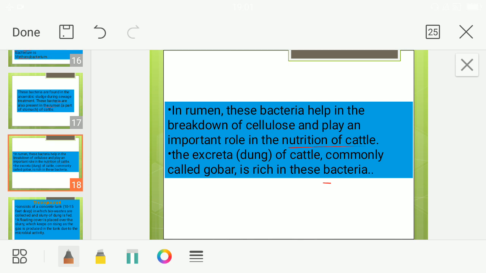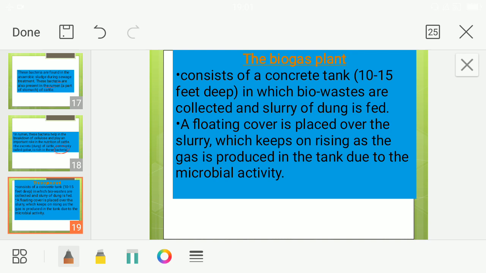So this bacteria can be useful for making what? Biogas. Okay. So the biogas plant consists of a concrete tank in which bio-waste, the dung, cow dung, is collected. Even nowadays in Delhi you can find human excreta is also collected and used for making what? Biogas. Okay. So cow dung in rural areas is being collected by many families.